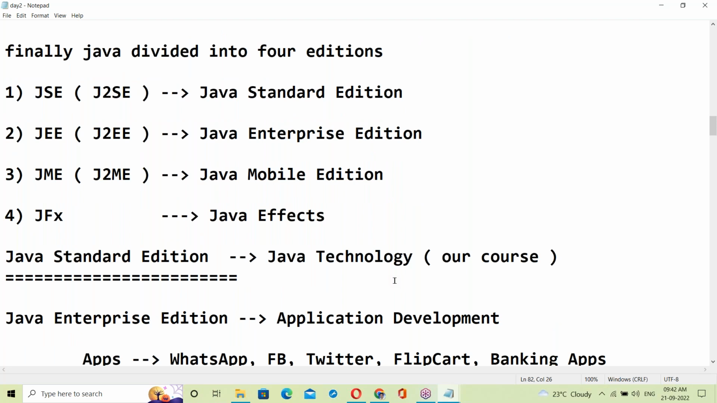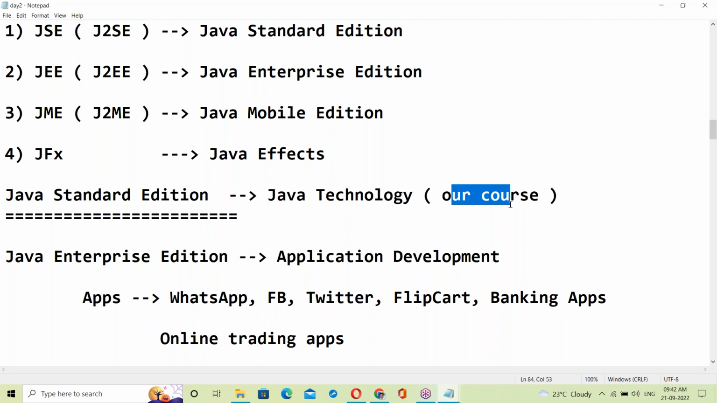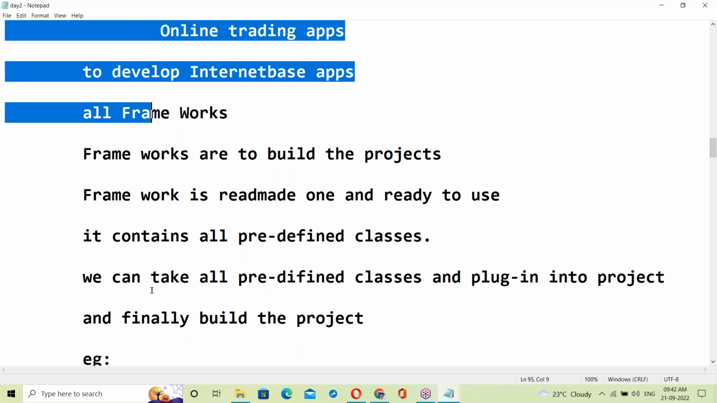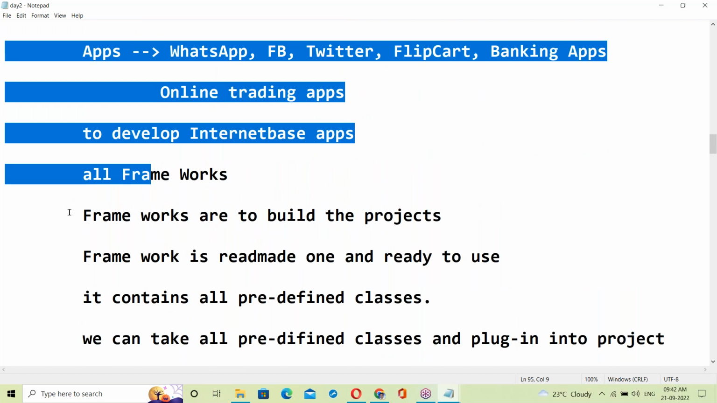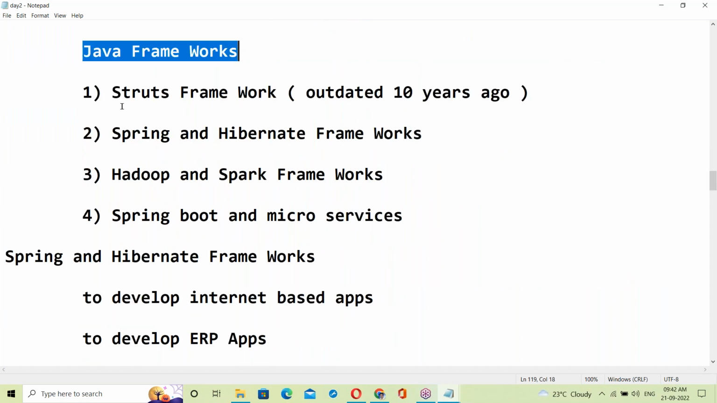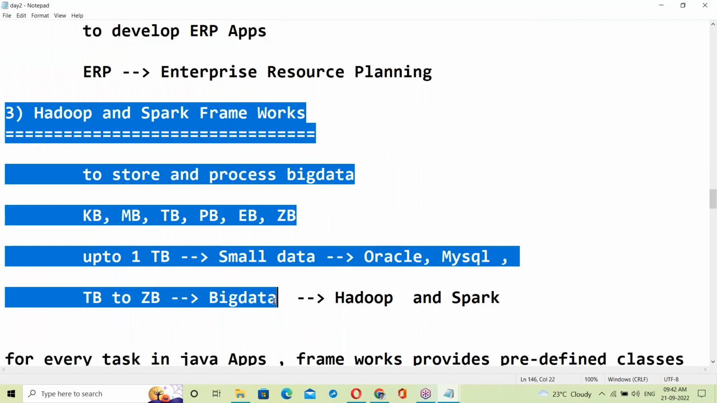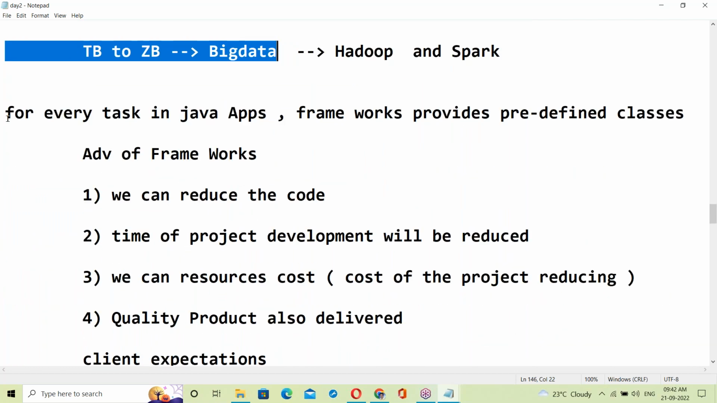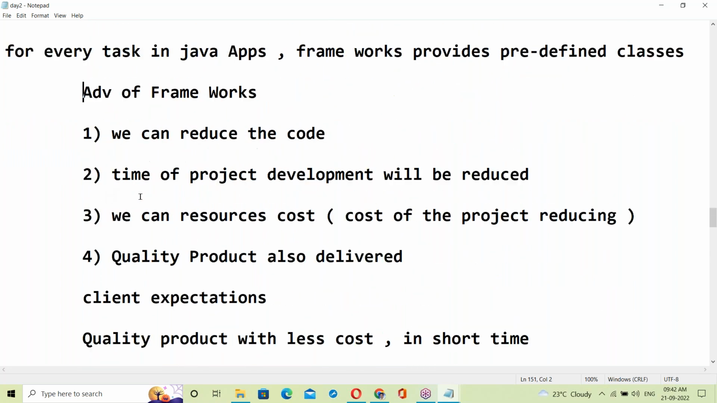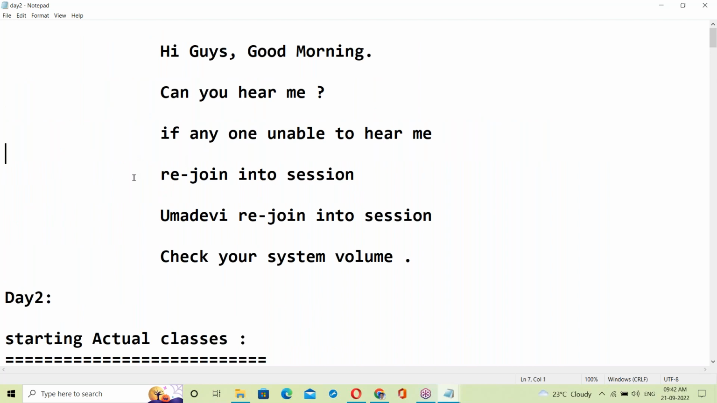So, Java standardization, Java technology, this is our course. What is Enterprise Edition? It's for application development, and all frameworks come under this category. About these Java frameworks, yesterday we discussed what exactly a framework is and what the advantages of frameworks are. That was yesterday's topic.